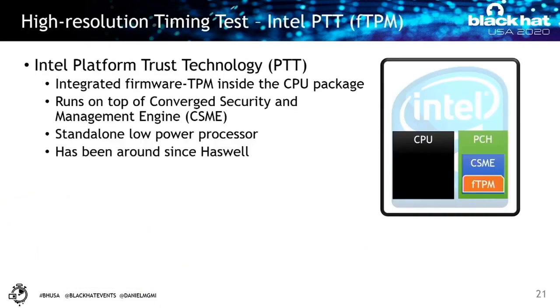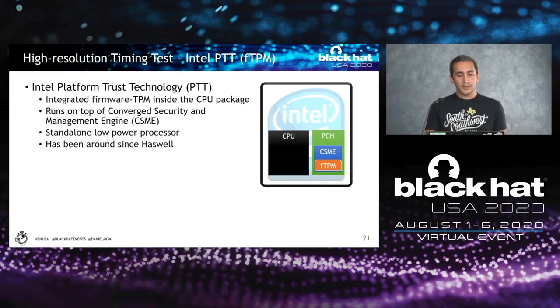One of the devices that we looked at initially was called Intel Platform Trust Technology, or Intel fTPM. The idea is that they have implemented the TPM features as defined by TCG as a module that runs on the CSME, or management engine, inside the same die as the CPU.